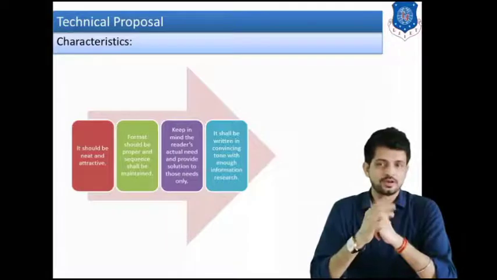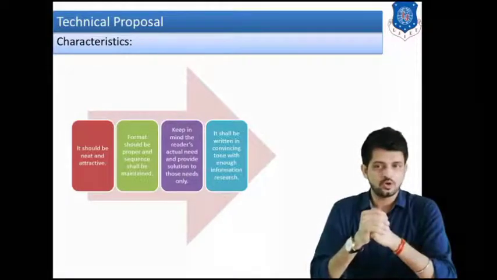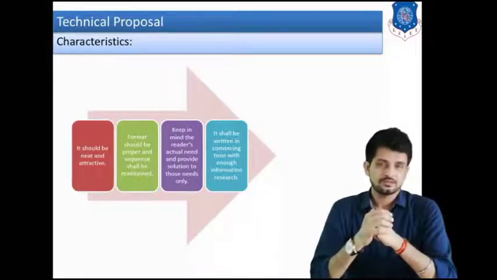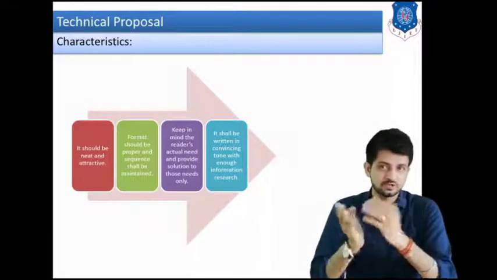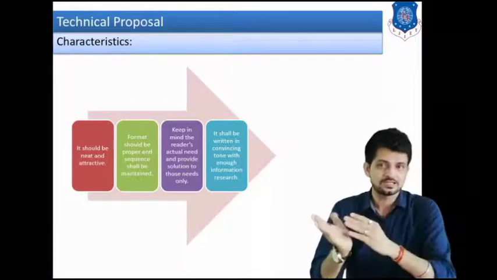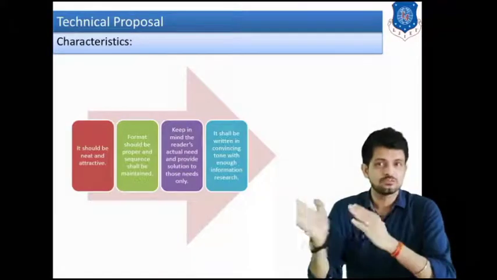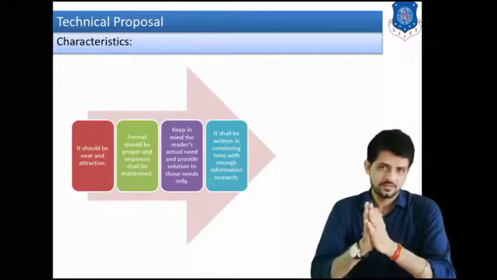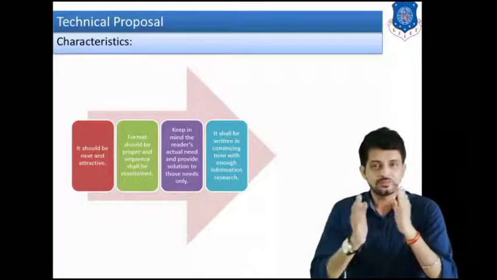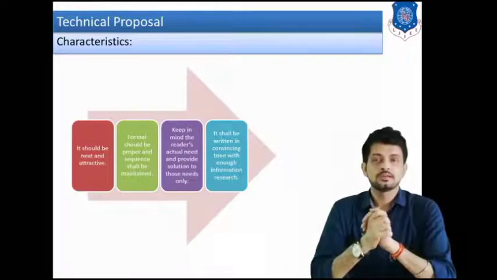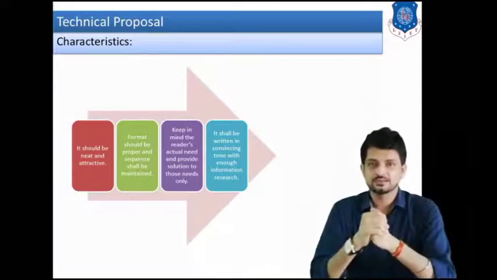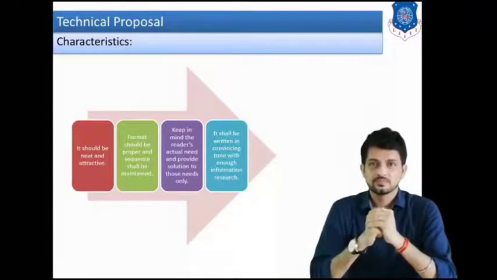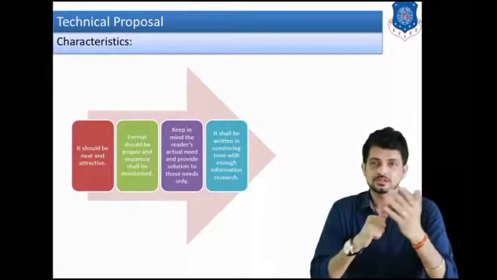As I told you, it shall be written in a convincing tone because we have to change the whole process, the whole idea, the whole methodology that has been used for so many years. So it is very important that you collect the facts regarding this. You have to do some research work.